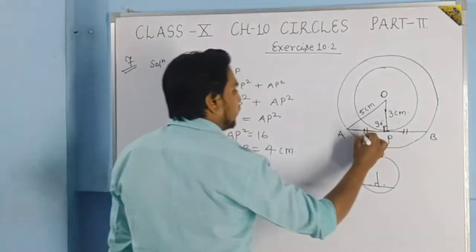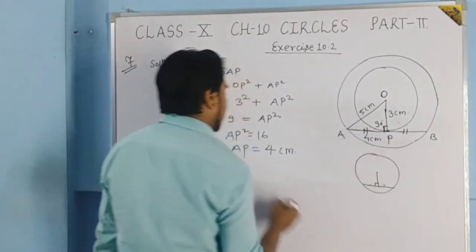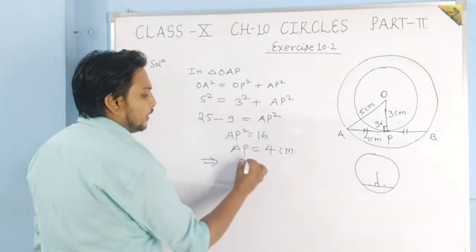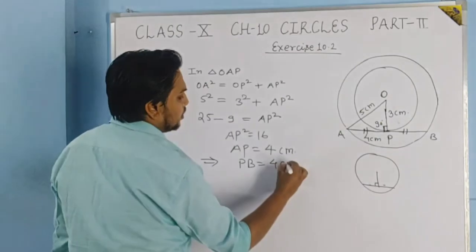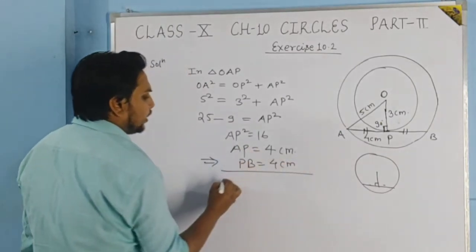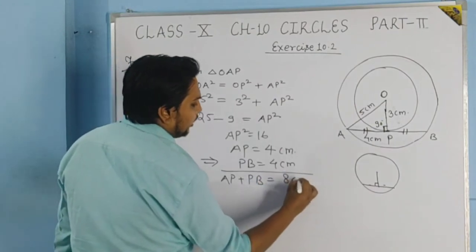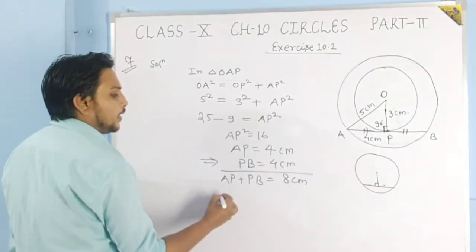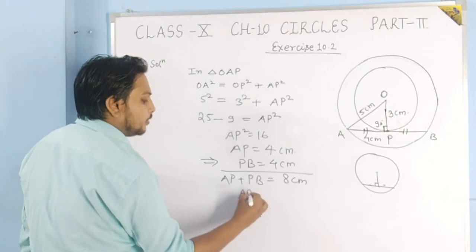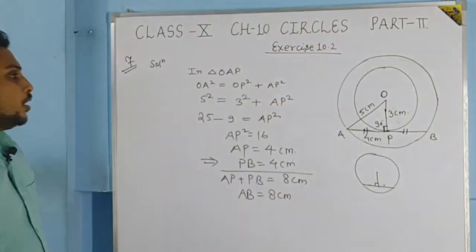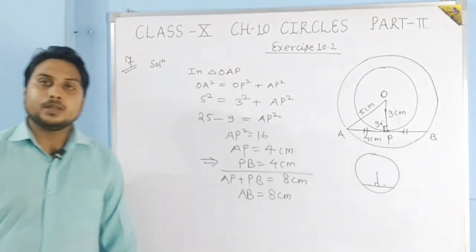This is 4 centimeters. So if AP is equal to 4 centimeters, this implies that PB will also be 4 centimeters. Now if we add these two, AP plus PB, it will be equal to 8 centimeters, and AP plus PB is AB. AB is equal to 8 centimeters. Okay, so this is the solution of question number 7.